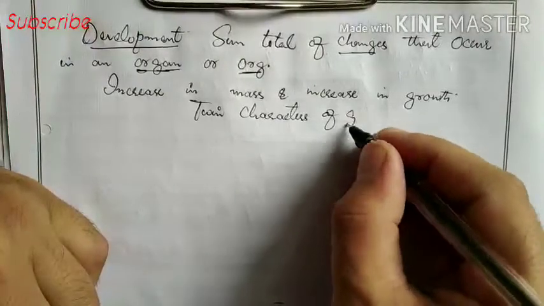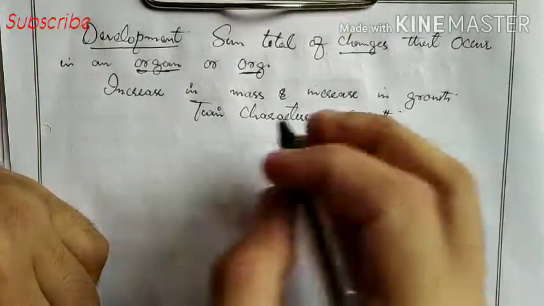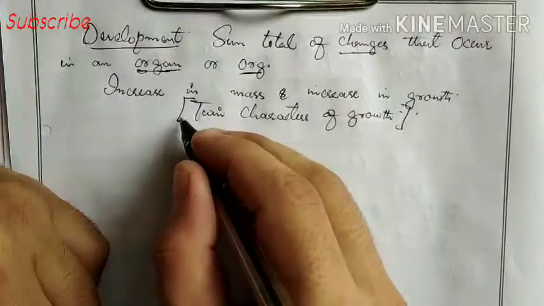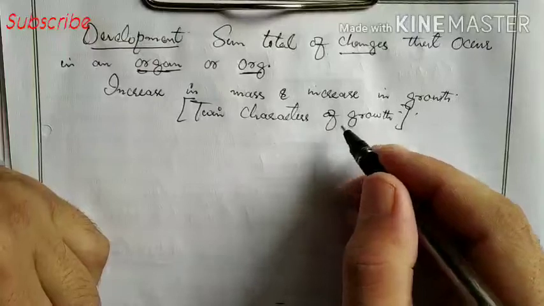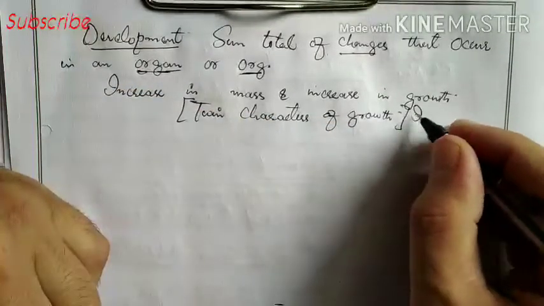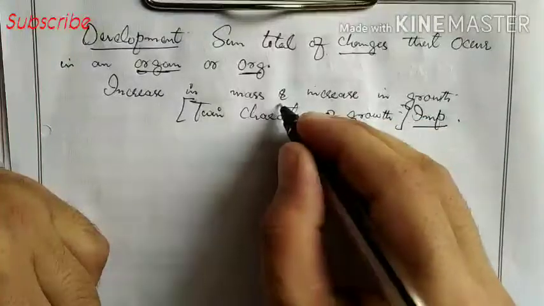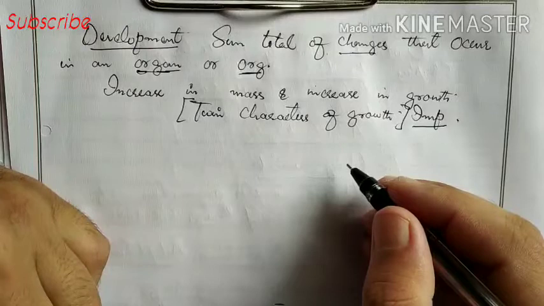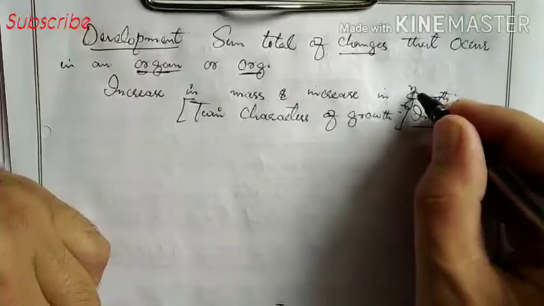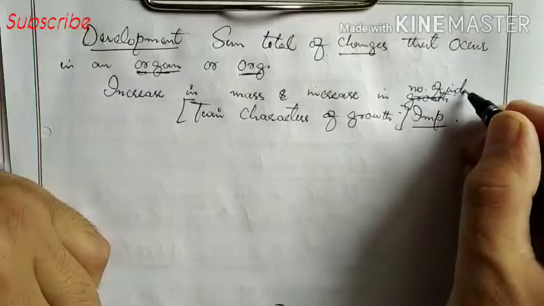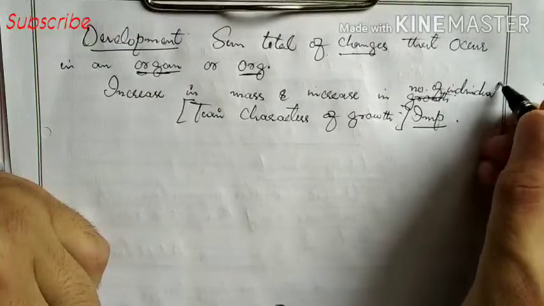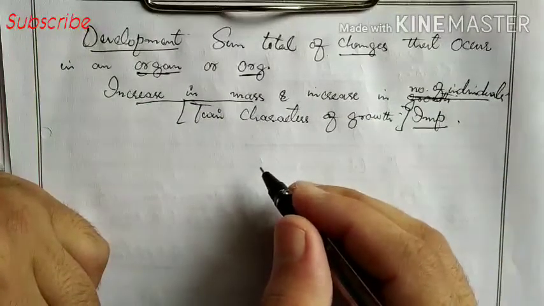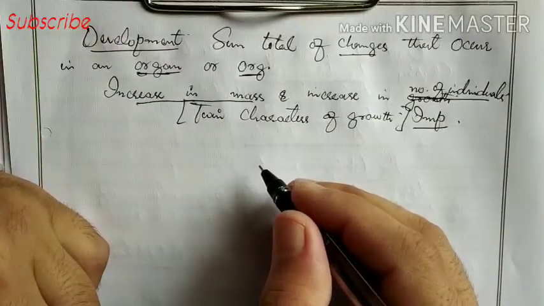This question can be framed in the NEET examination. What are the twin characters of growth? Increase in mass and increase in number of individuals. They are the twin characters of growth.